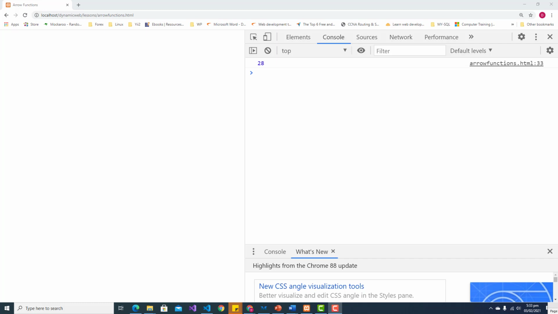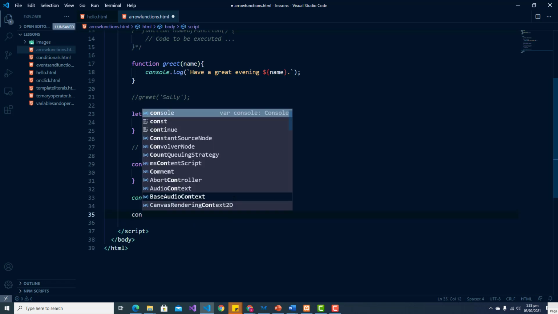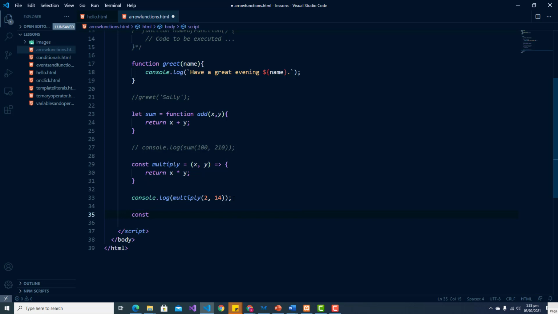Now, if we are writing a function and we only need one parameter, then we can exclude the parentheses. So let us take a look. So let us define a function that squares a number.